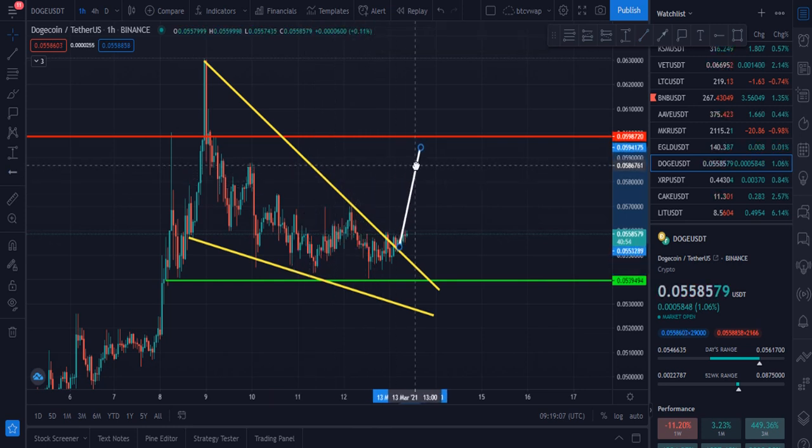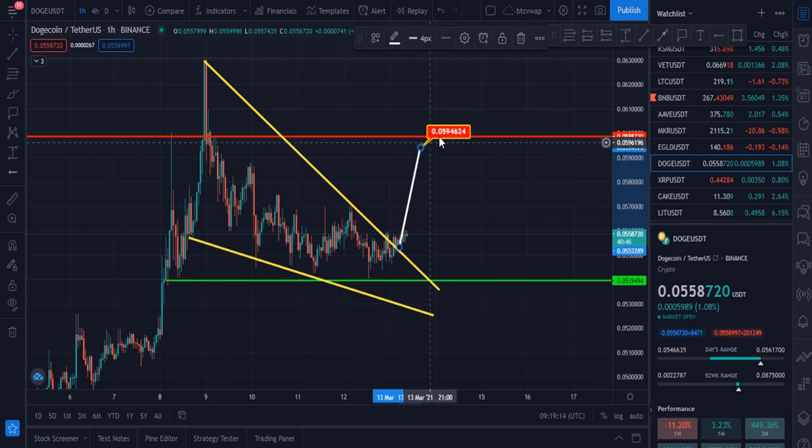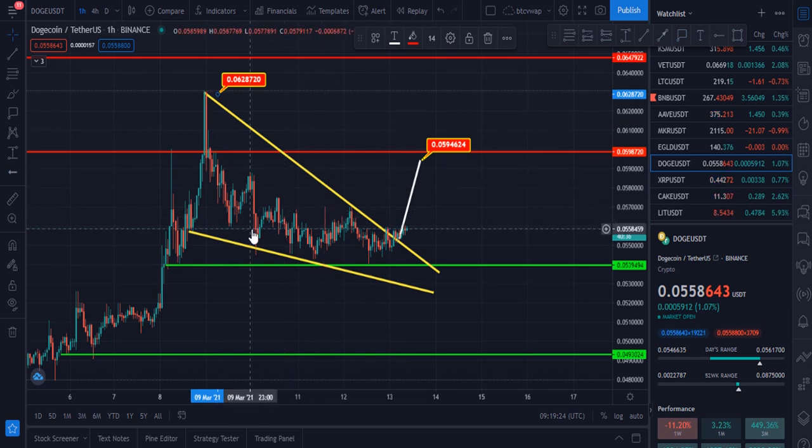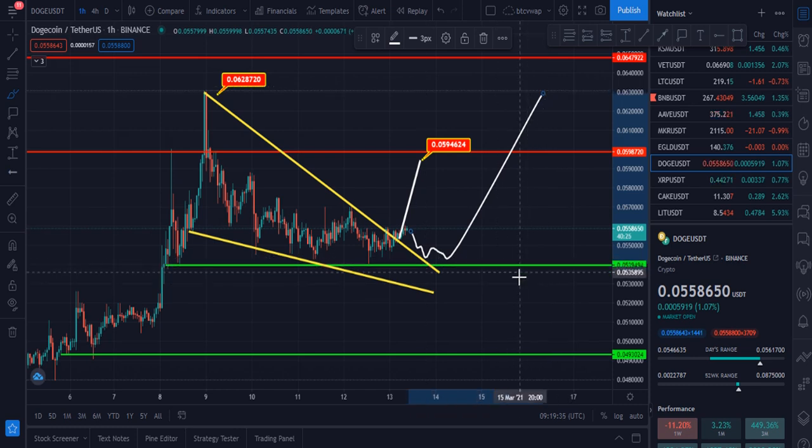For the doggy coin, our first target is $0.059 and our second target will be this zone, which is 0.062. These are two targets for the doggy right now, and if volume does not support this, maybe we may see some sideways action like this. After that price will go up, but this is a very strong support zone for the doggy right now. 0.054, the major support zone for the doggy coin right now.